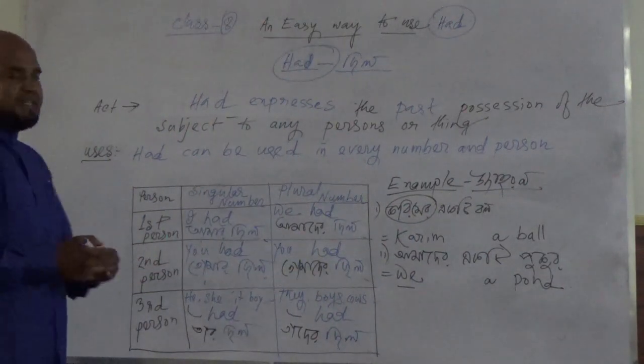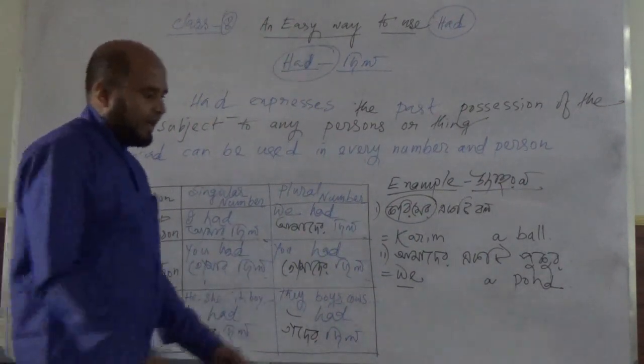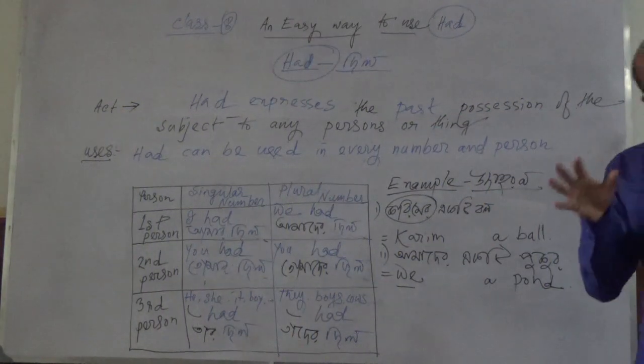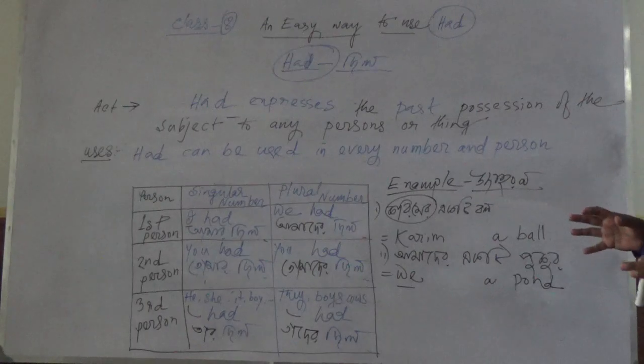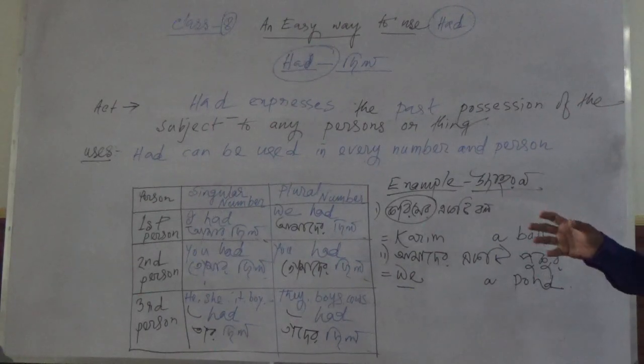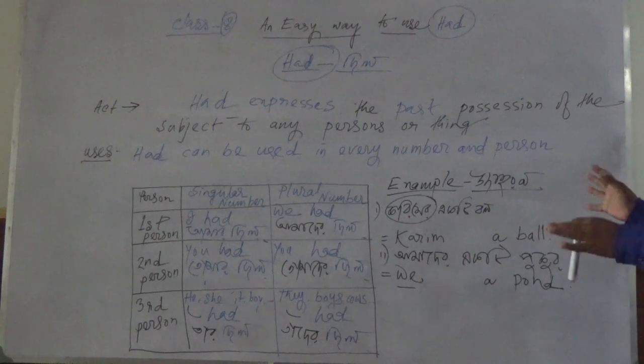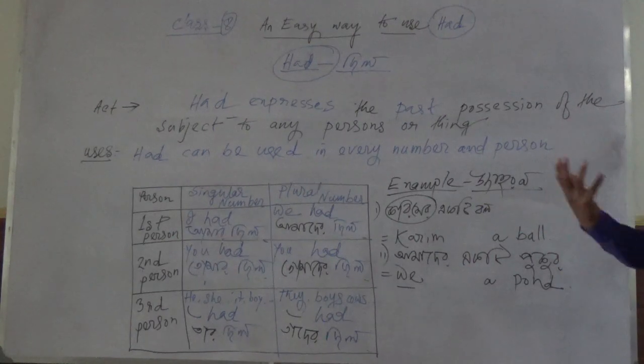So, we can easily understand that had is the past form of the have verb. Its Bengali meaning is chilo. And it always describes the past possession of the subject to any person or things. And its use is very easy.